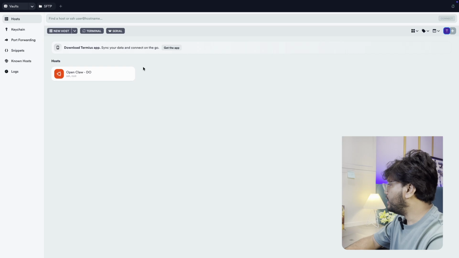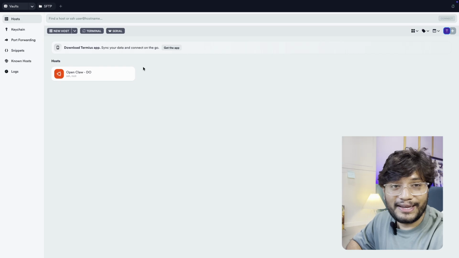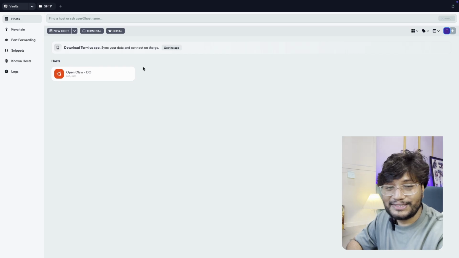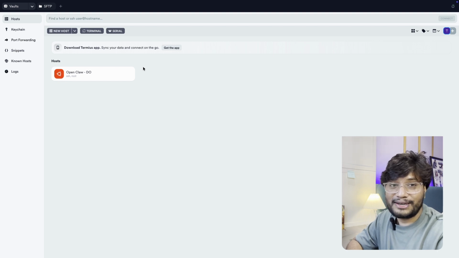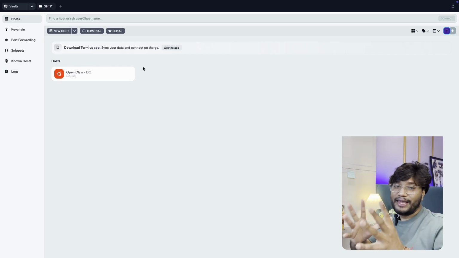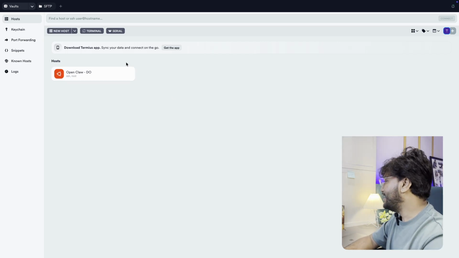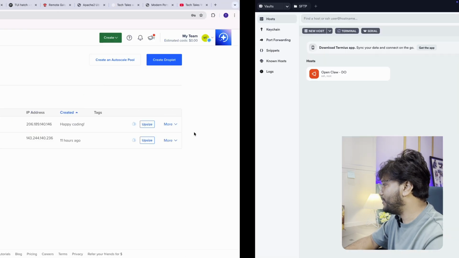Meanwhile, I am telling you about one amazing tool which I use in my daily life. The name is Termius. I'm sure Termius is beautiful for managing all the SSH keys, IPs, and passwords. When I was working as a DevOps engineer and system administrator, I was very frustrated managing SSH keys and IPs for multiple clients and multiple servers. When I got to know about this tool, it was really amazing. You should try it. Here you can manage multiple SSH keys with names, so you can easily manage and find them.